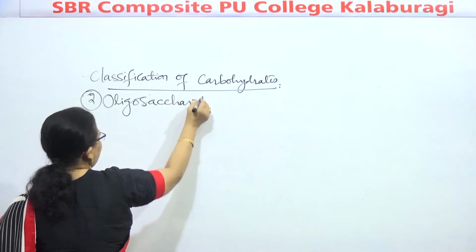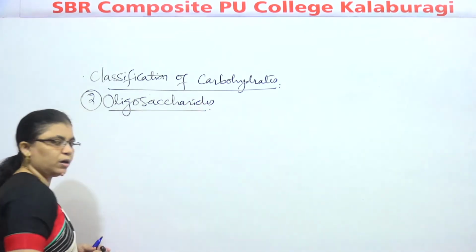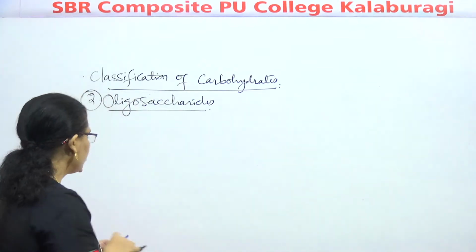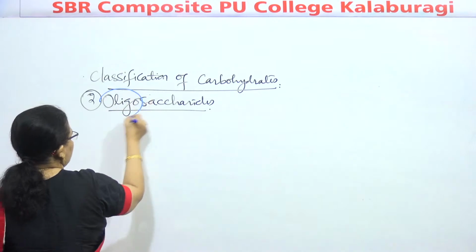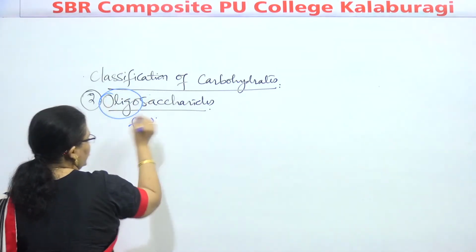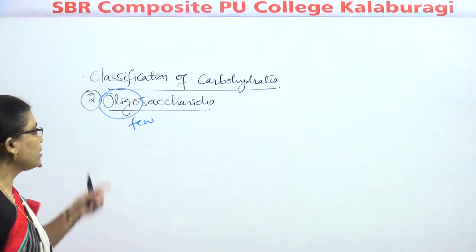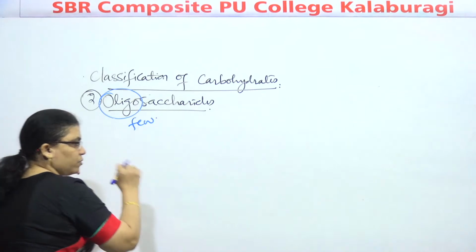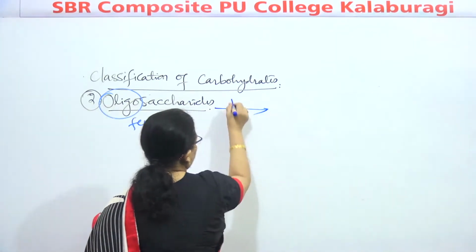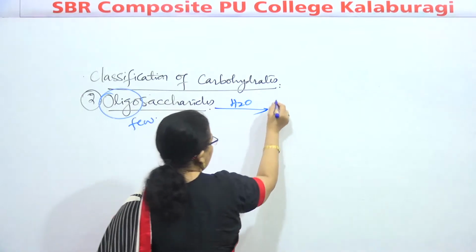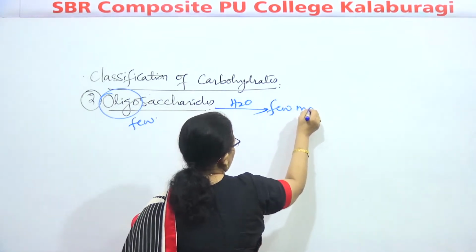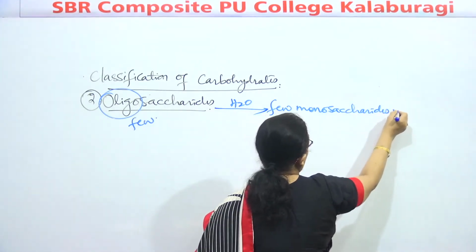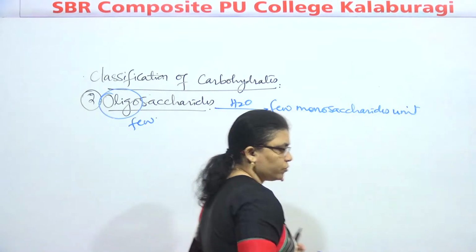Oligosaccharide. As I said, saccharum is a Greek word. Even saccharon is a Latin word, which also means sugars. So here, oligo means what, children? Few. So here we can say that few monosaccharide units are produced. Oligosaccharide on hydrolysis produces few monosaccharide units.